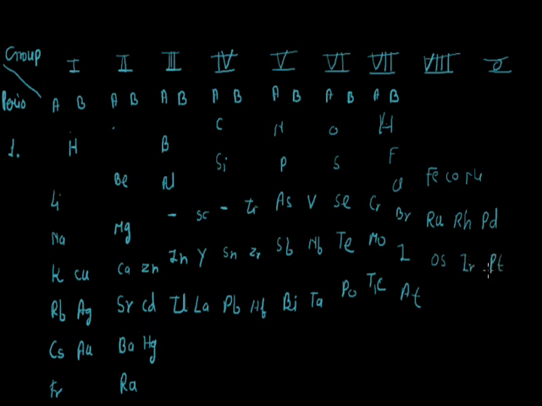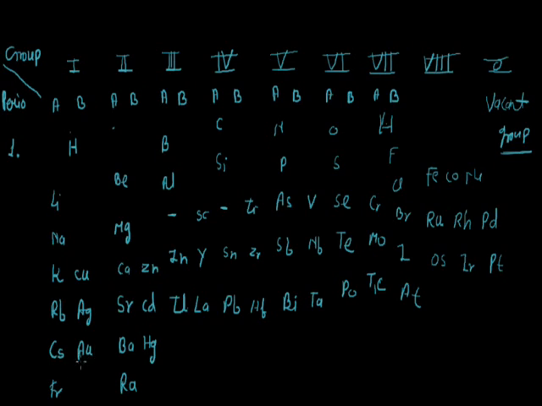In the time of Mendeleev, inert gases or noble gases had not been discovered. So the zero group was left vacant for the noble gases. This is the format of the Mendeleev periodic table.